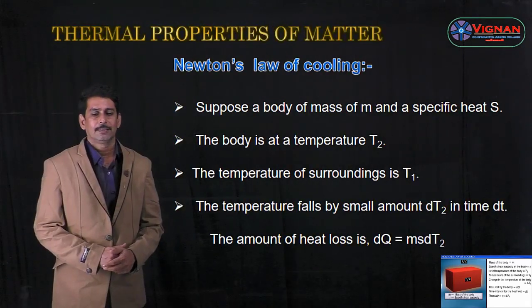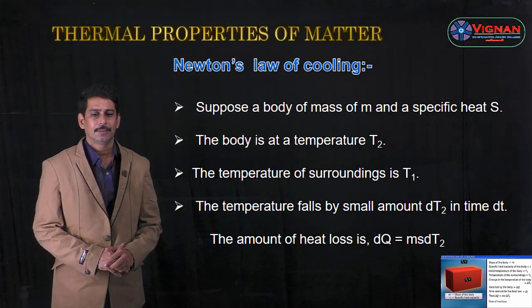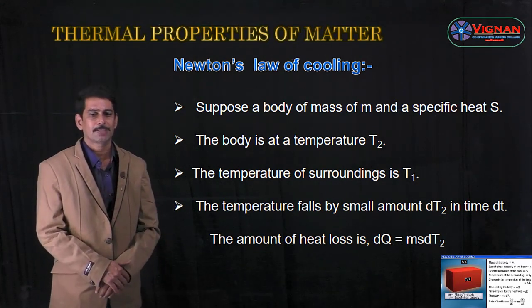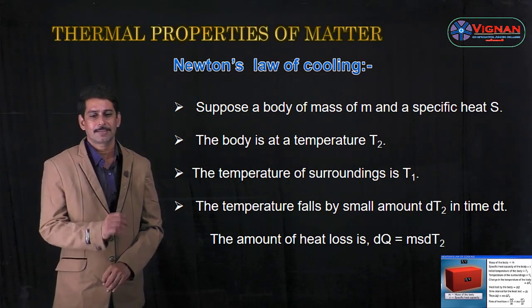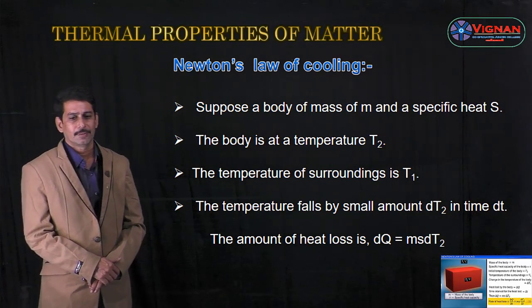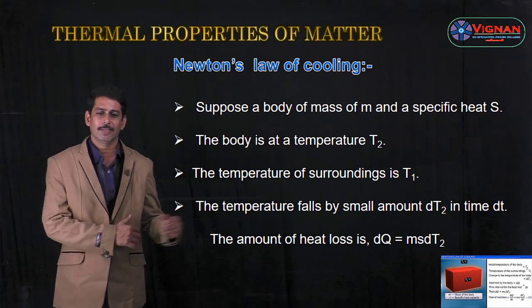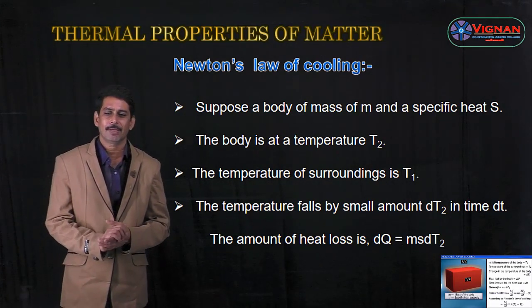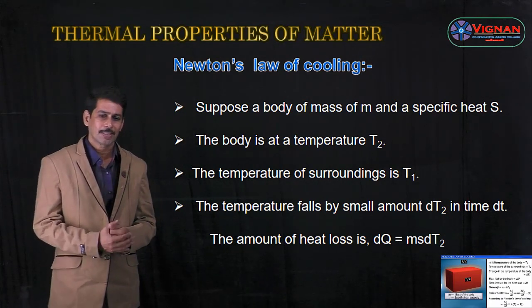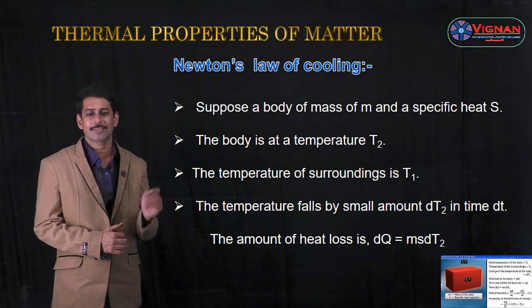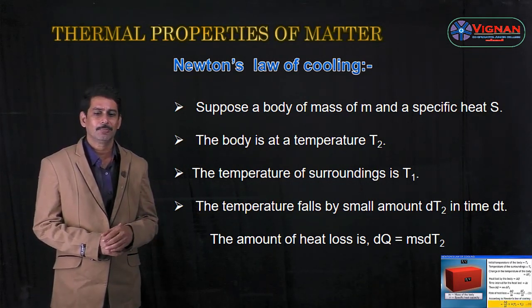So now we will derive or prove Newton's law of cooling. For that, let us consider a body of mass m and specific heat S. And let us consider the temperature of the body is T2 and the temperature of surrounding is T1. Now the temperature falls by a small amount dT2 in time dt. So the amount of heat loss is given by Q is equal to ms delta T. So here the heat energy is dQ because it is a small amount.